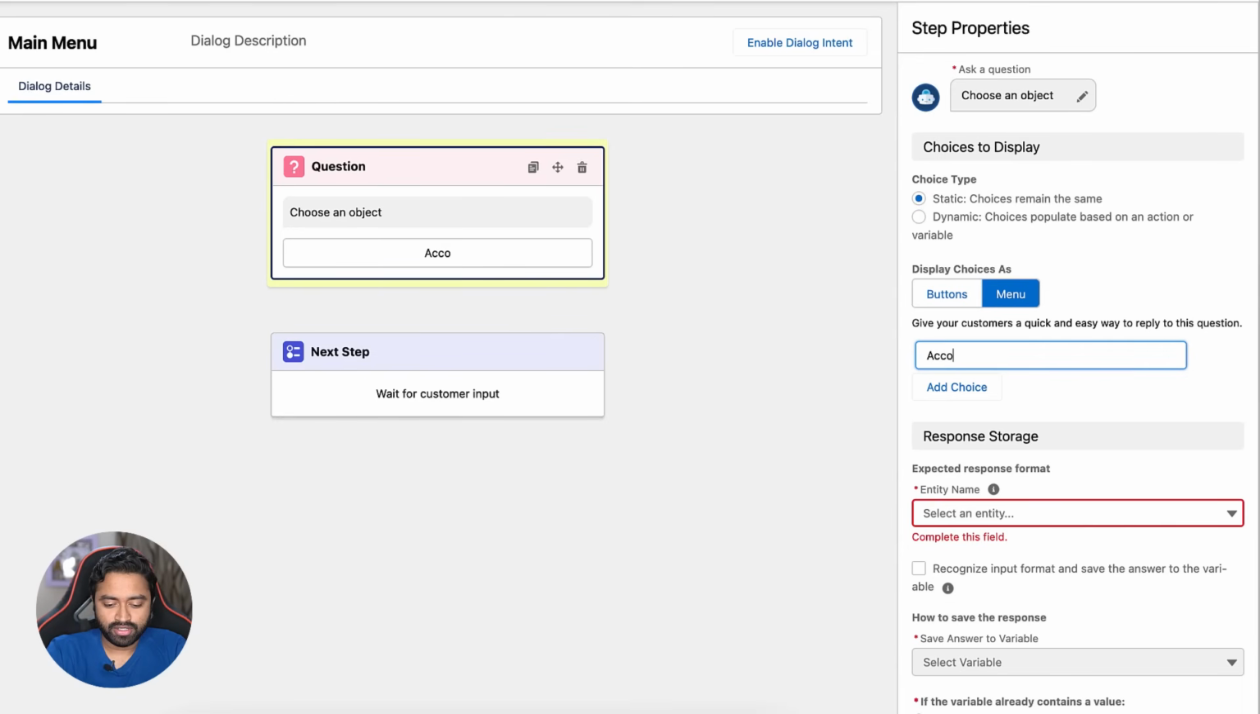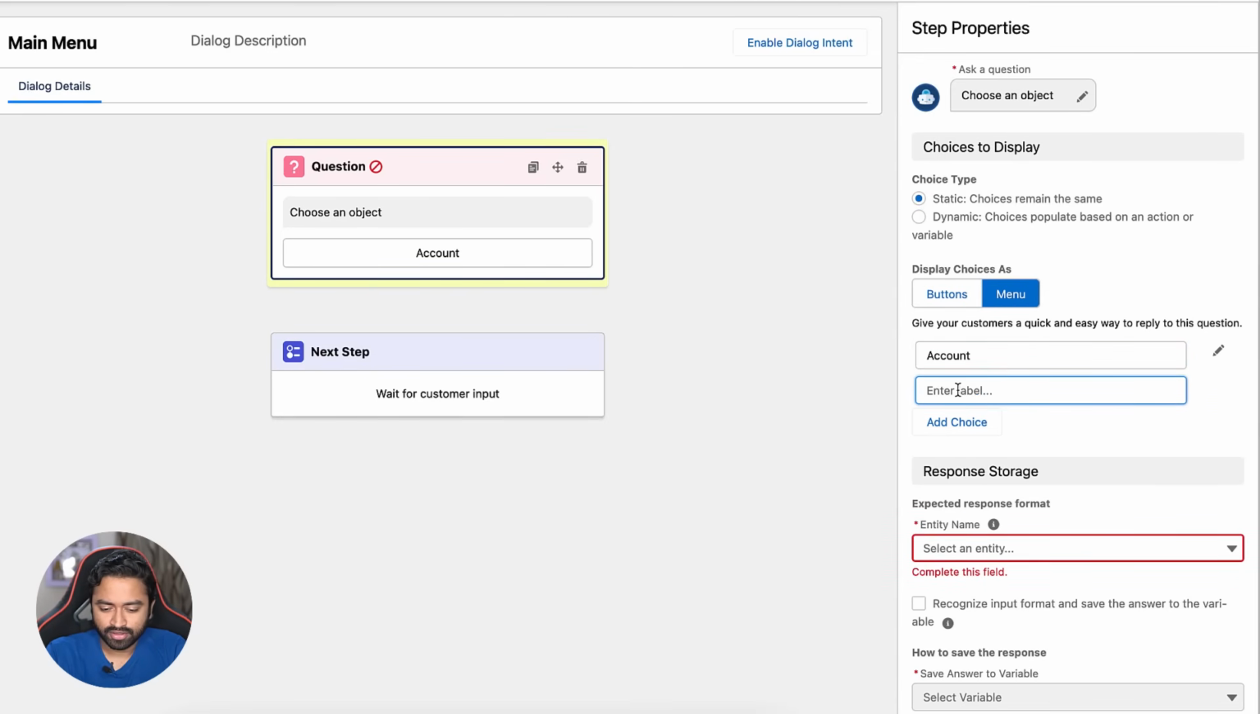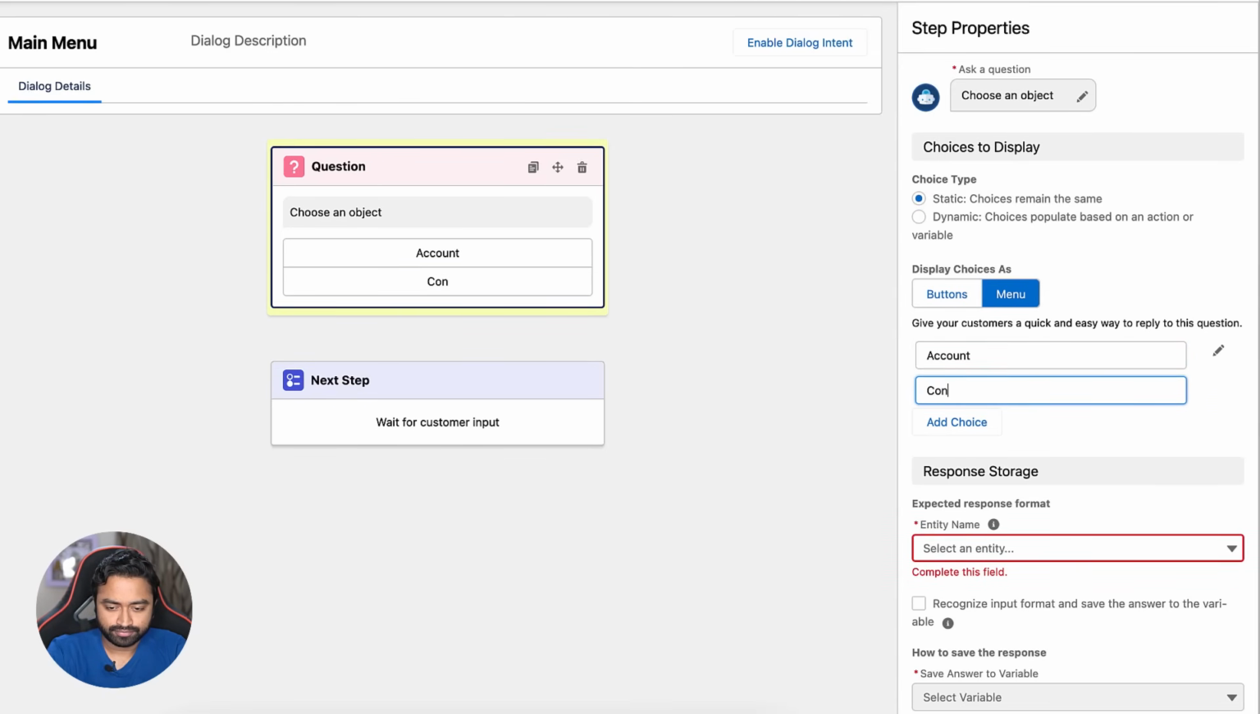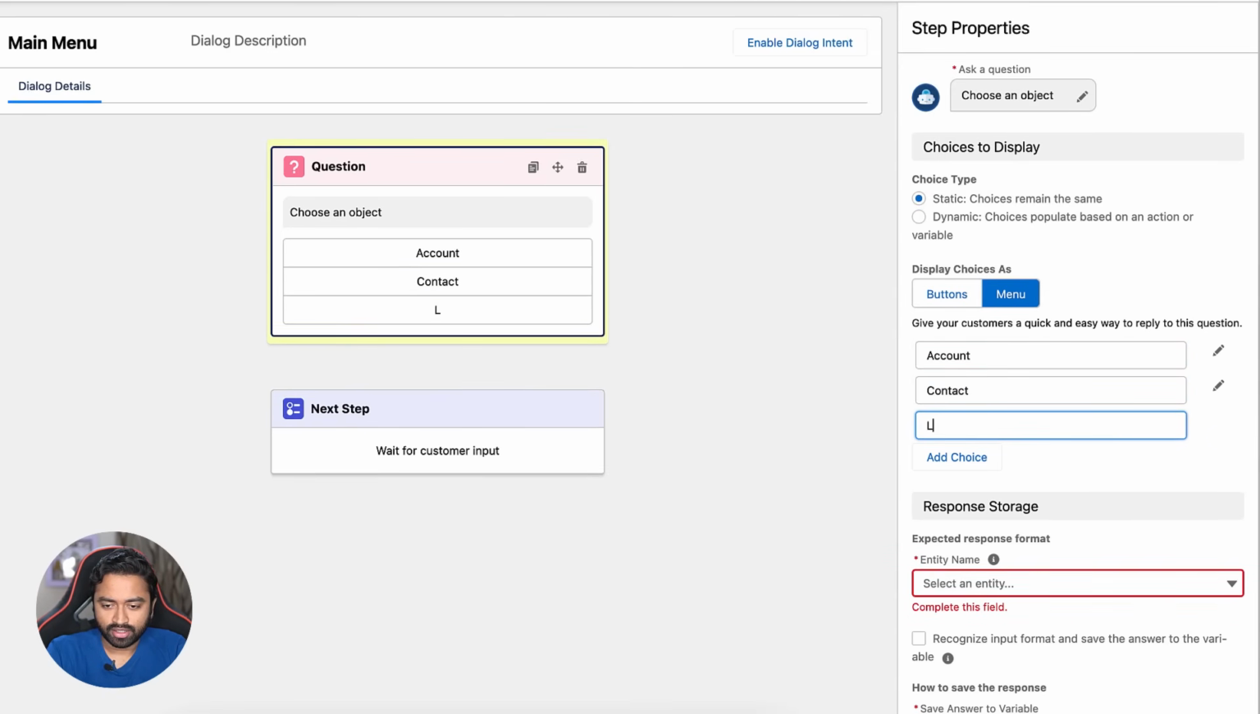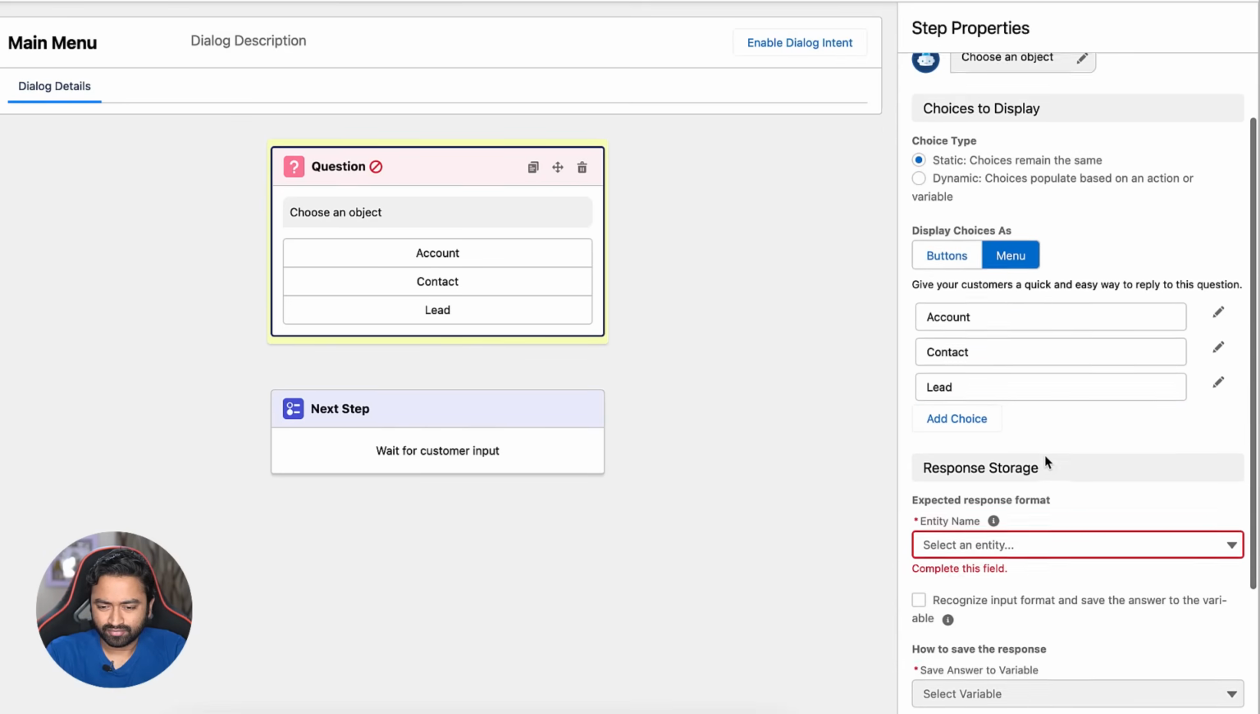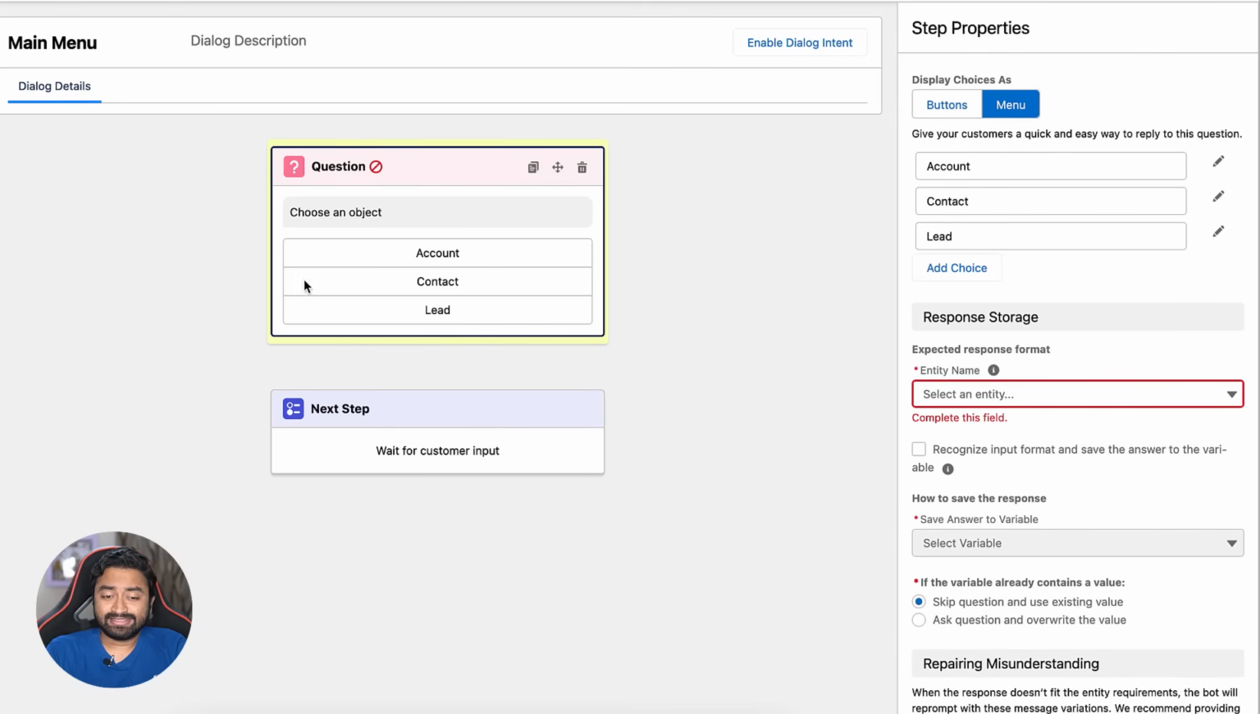The choice should be account, contact, and lead. So this is exactly how it's going to be shown to the user. A message called choose an object will be shown along with these three buttons.